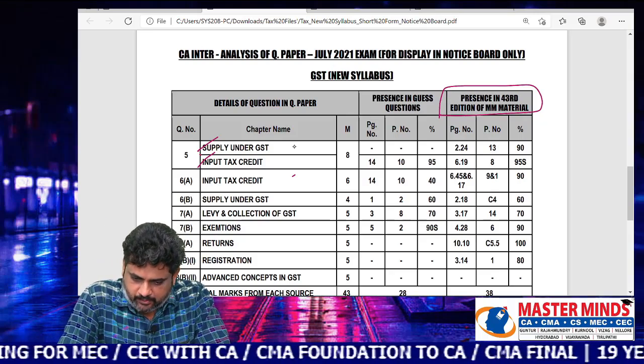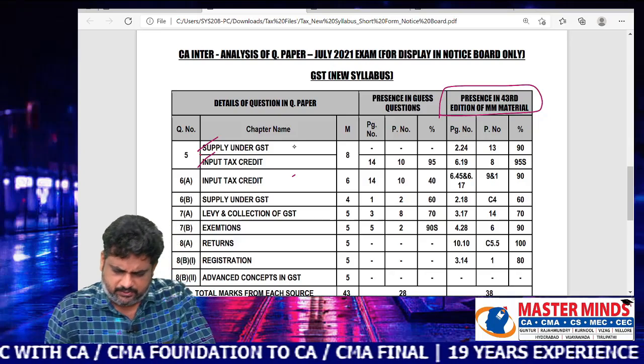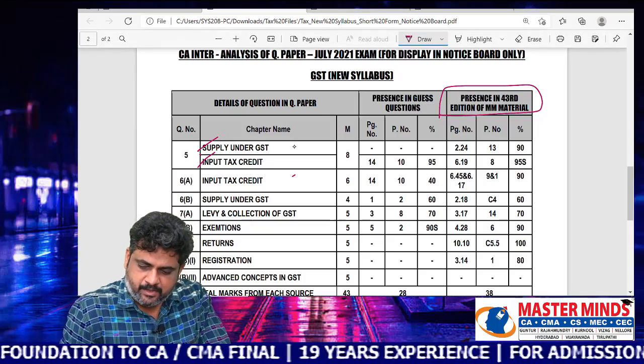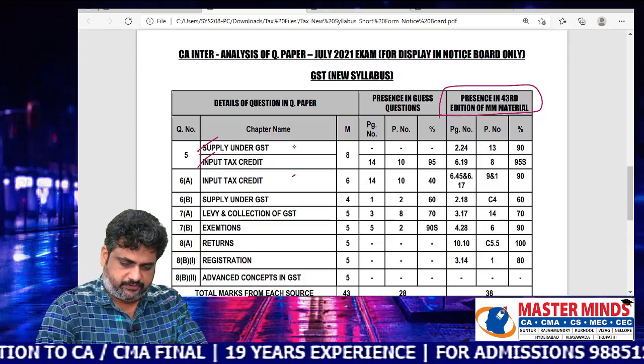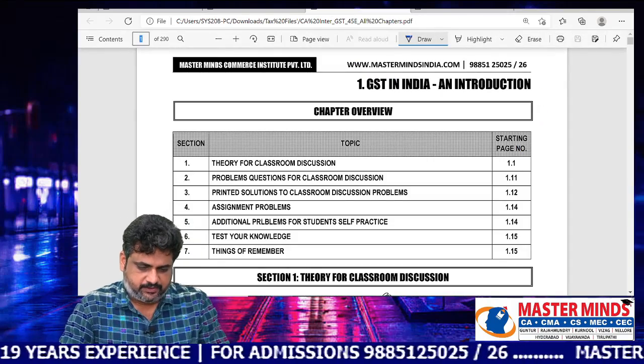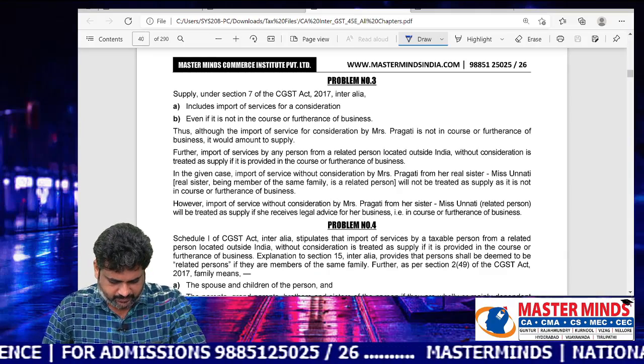Here there is page number 2.24. We will see that. Wait a minute. With respect to 2.24, it means approximately 40 pages like that.